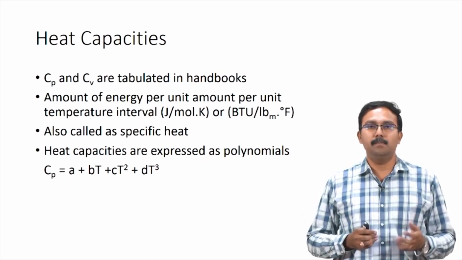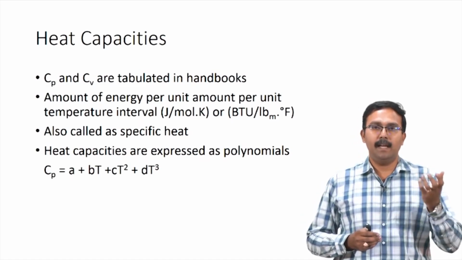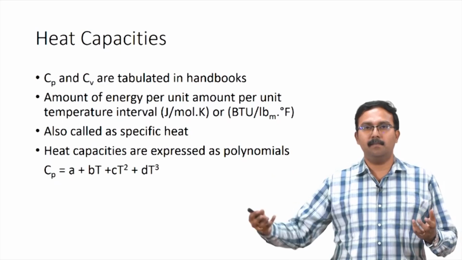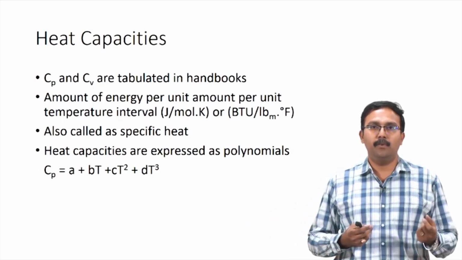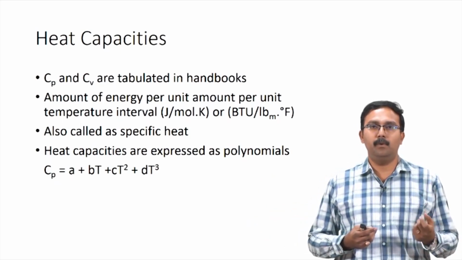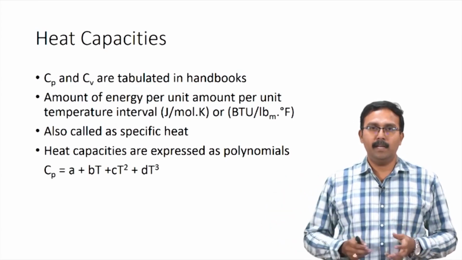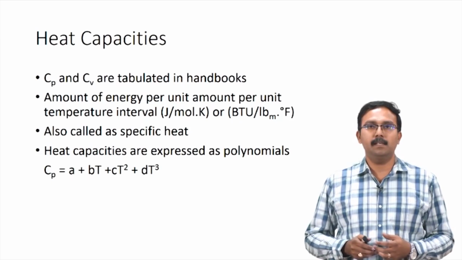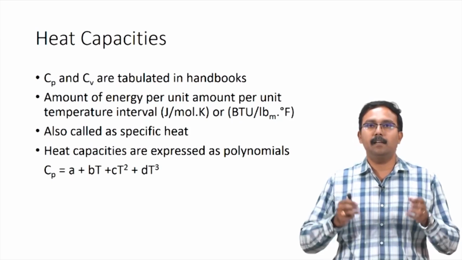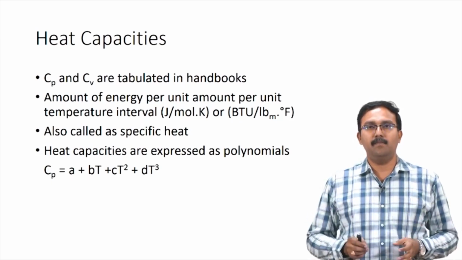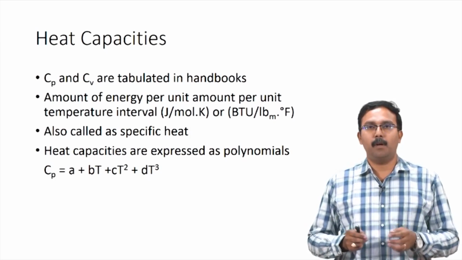In the table, the value for A would be given as A times 10 power 3 equals some numerical value. This means that you have A times 10 power 3 equals some value. So, the actual value for A which you would use in the polynomial would be the numerical value times 10 power minus 3. I will show you an example when we perform calculations, but please understand that you need to look at the table carefully and use the values appropriately.